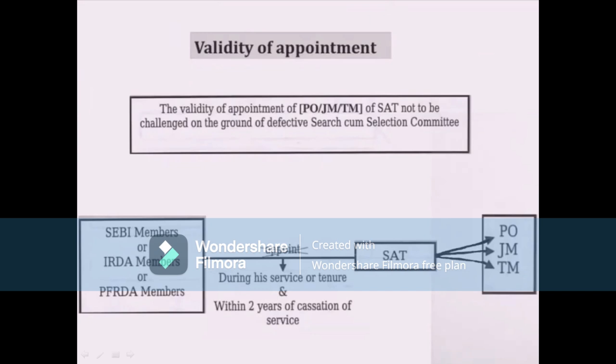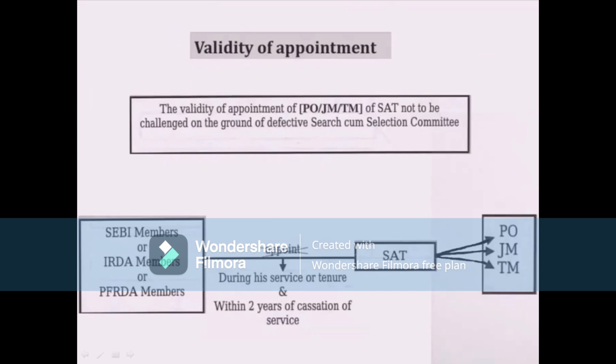Okay, and if we see here Sebi members or IRDA members or any PFRDA members, during his service or tenure or within 2 years of cessation of service, appointment will not be made by these members.